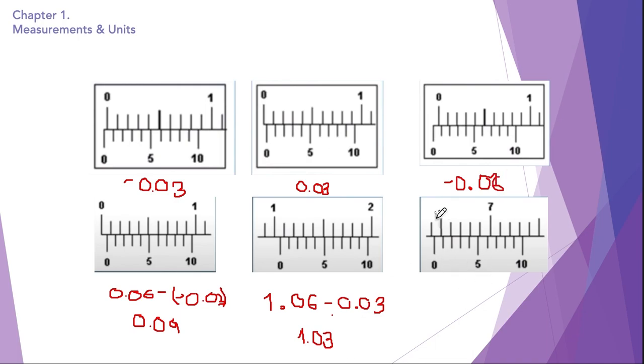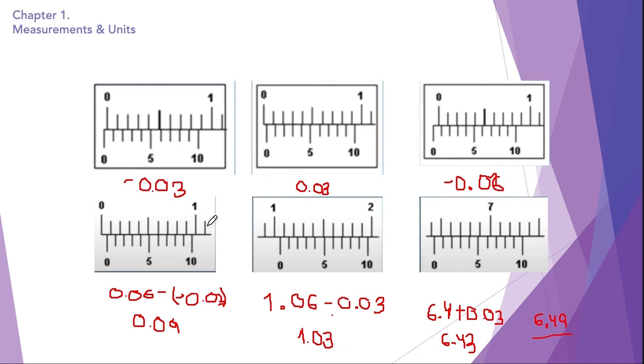The correct reading is 6.4 is the main scale reading of the vernier calipers, and the vernier scale reading is 0.03. So we're going to add this vernier scale reading to the main scale reading. 0.03 plus the main scale reading, and the answer is 6.43. Now we're going to subtract this zero error from this reading, and the answer is 6.49. So this is how we find the zero error of a vernier calipers and how we correct the reading of the vernier calipers.